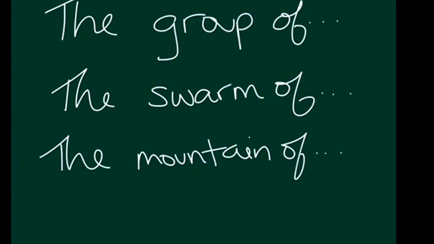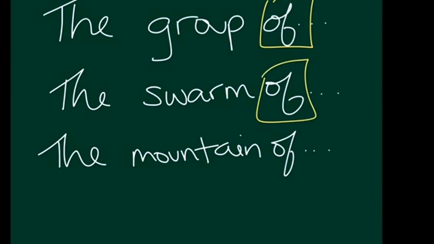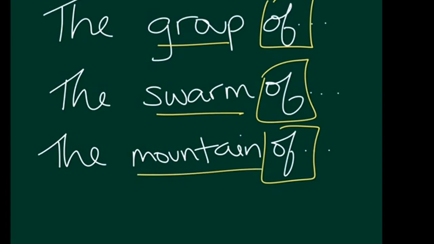Where you'll most often find prepositions trying to confuse you is with the preposition of, especially with what we call collective nouns like group, swarm, mountain, family, class, gaggle. There's lots of them. Collective nouns are nouns that are singular but represent more than one thing. So a group typically has more than one person in it, but group itself is singular.